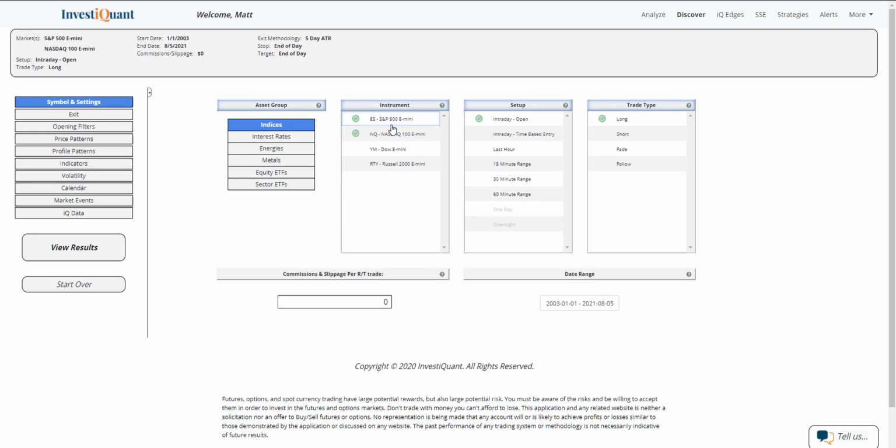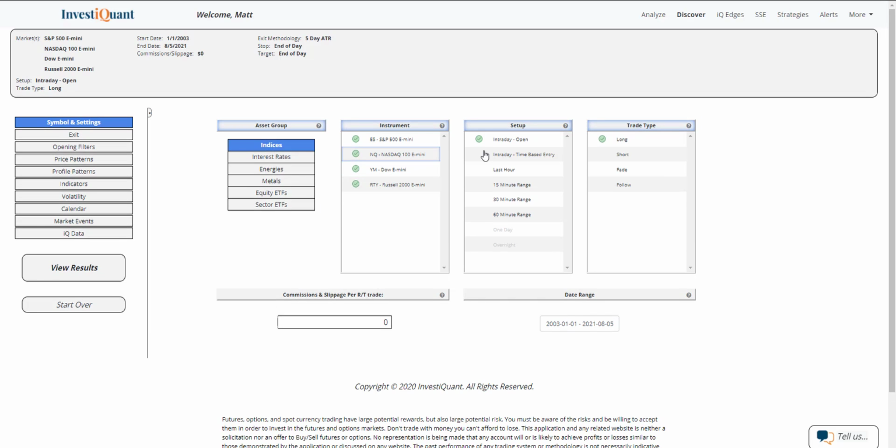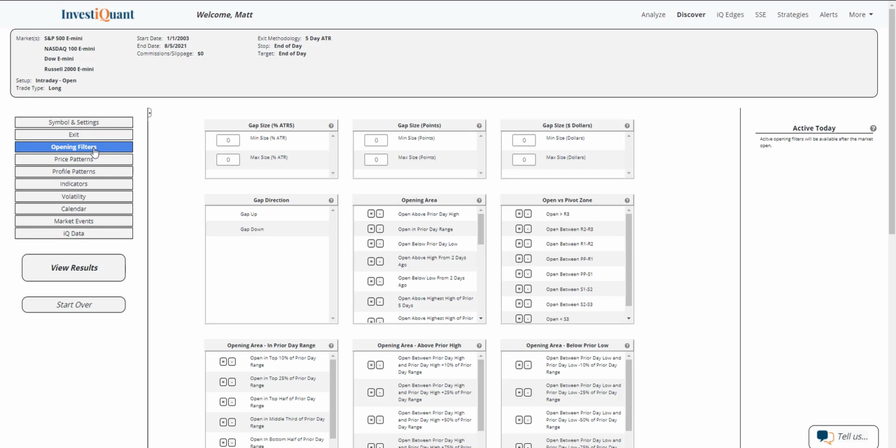So let's go ahead and set that up here. I'm going to select all four instruments. The setup is based upon entering the market long at 9:30 a.m. Eastern Time and exiting at 4:15 p.m. Eastern Time. Now, currently, we are trading higher in the overnight session, so I'm going to hop into the opening filters library and say we are gapping up this morning. We'll know that for sure at 9:30 a.m. Eastern Time, but we are currently trading higher in the overnight session. So I have added that to the setup here by clicking gap up.